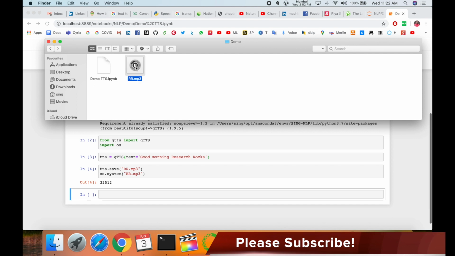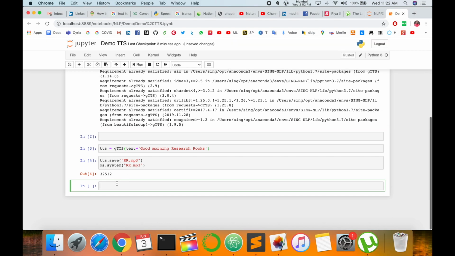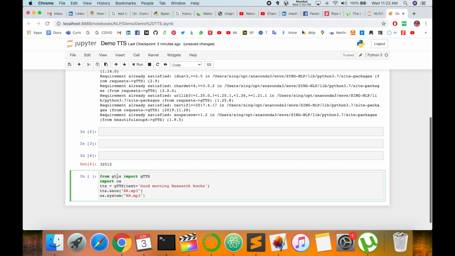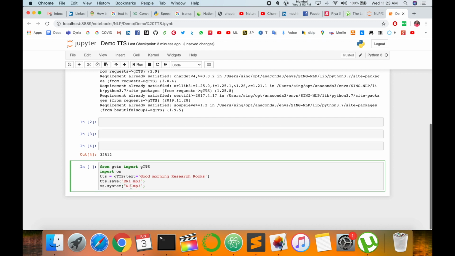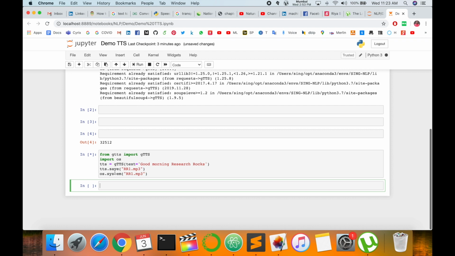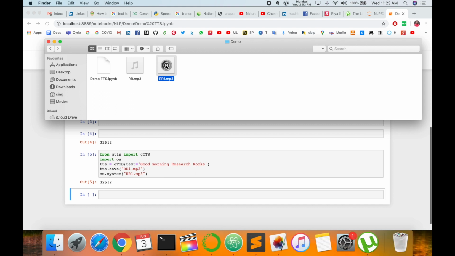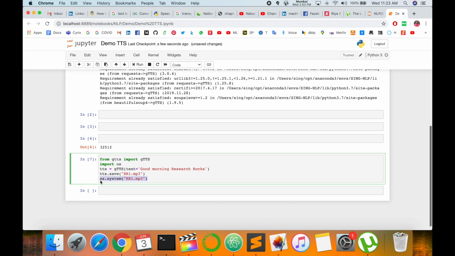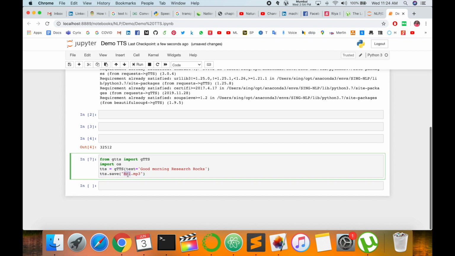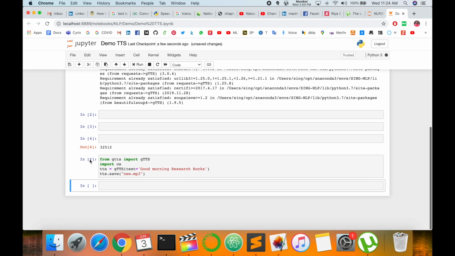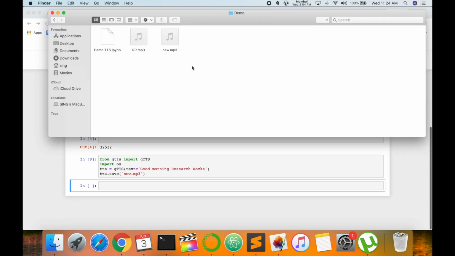Good morning research rocks. You can write this code that way also, in a single tab like this. And now I am converting one and then execute. So look at this, the rr file is created, and it says good morning research rocks. It's very simple. No need for this line also. You can delete this line. You can call directly the new mp3 and execute. So this code also runs properly. It generates this file as new and converts your text to speech format.